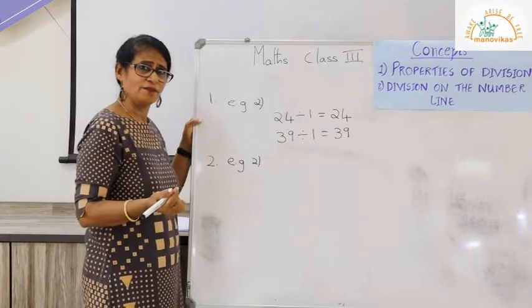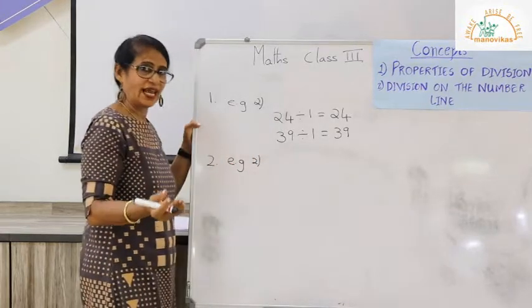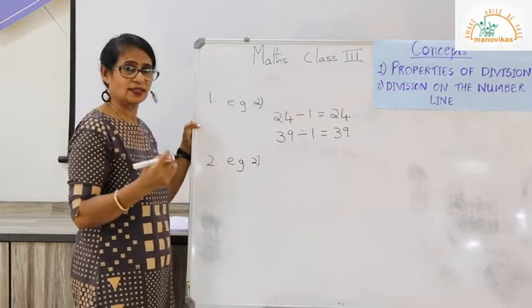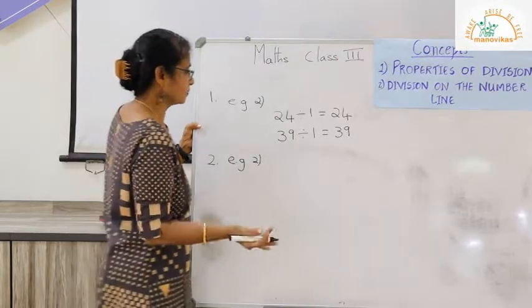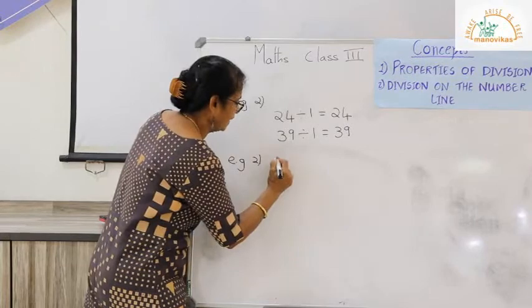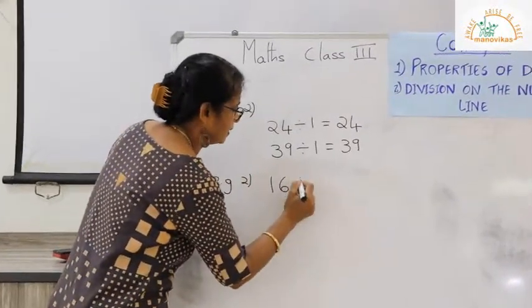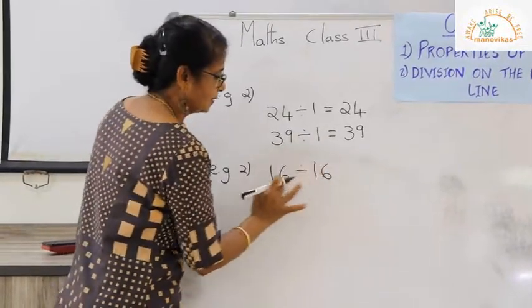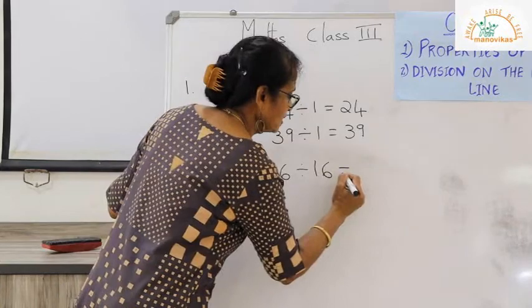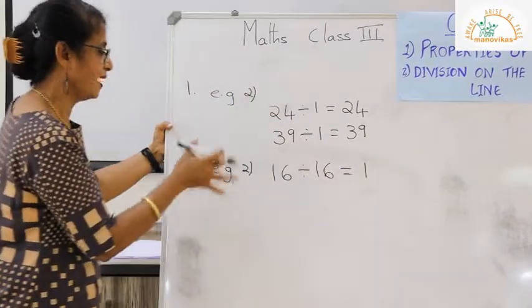The second example of the second property states that when you divide a number by itself, the quotient is 1. So, if I take number 16 and divide by 16, it is equal to 1. 1 is the quotient, 1 is the answer.